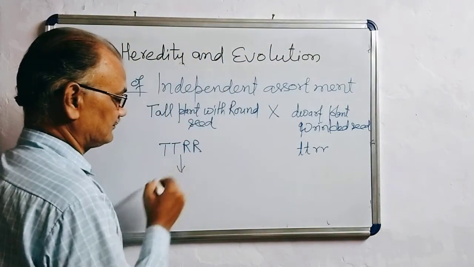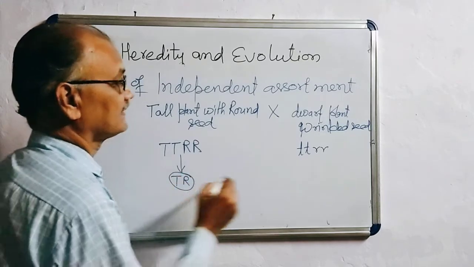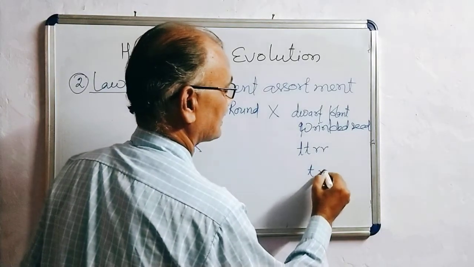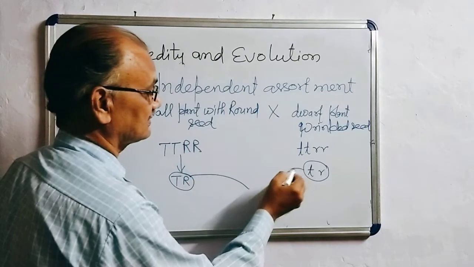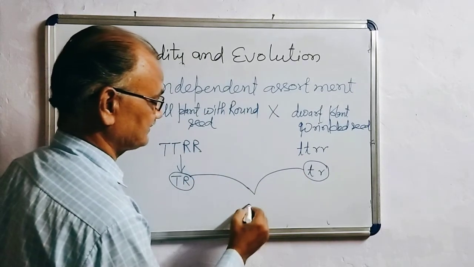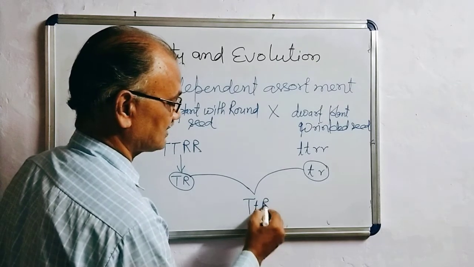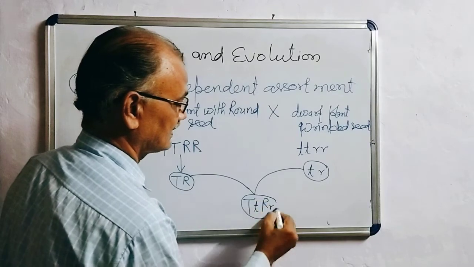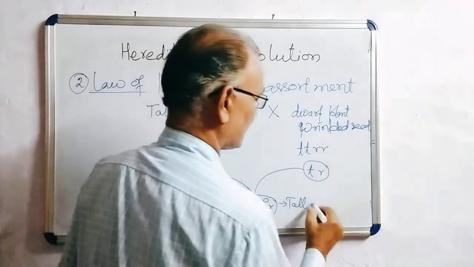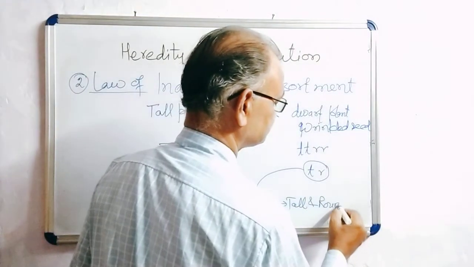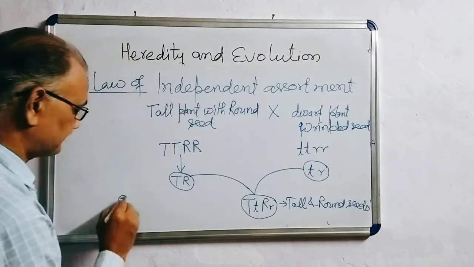Gametes are produced, that is one type of gamete, capital T, capital R. And here is small t, small r. After the fusion of gametes, the offspring produced in the F1 generation is capital T, small t, capital R, small r, and it will be tall with round seeds. These are the F1 offsprings.